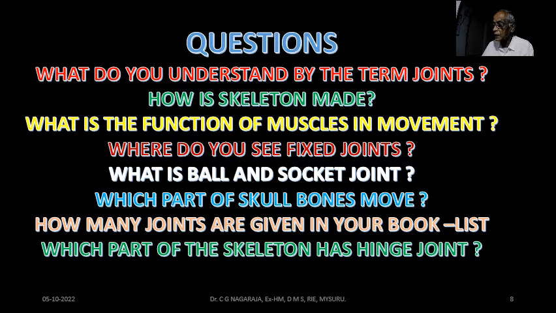Which part of the skeleton has a hinge joint? Elbow is an example of a hinge joint. It moves up and down. It cannot bend backwards. So try to remember these things. Read your textbook once. Your textbook is written in the form of a conversation, so you may not be able to understand much unless you read it 3 or 4 times. I hope you understand these questions now. If you start answering now and try to remember, you can answer all questions on joints.